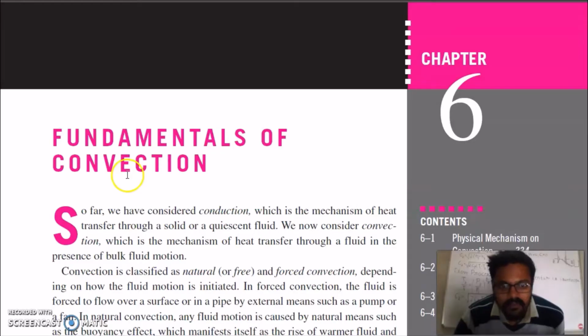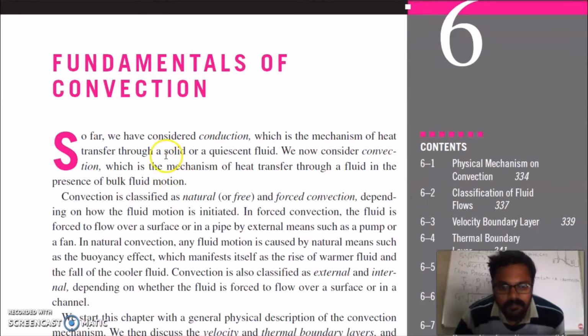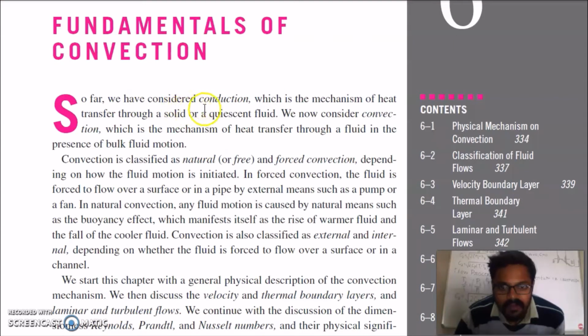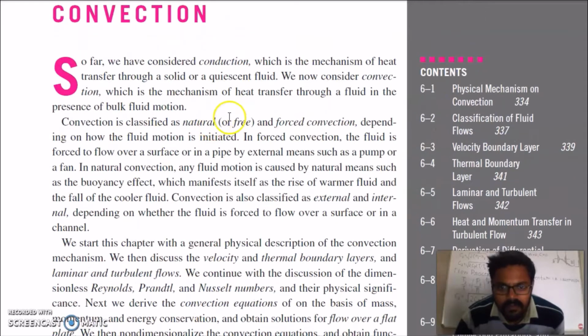Good morning. Today we will start with fundamentals of convection. So far we have considered conduction, which is the mechanism of heat transfer through the solid or fluid. We now consider convection, which is the mechanism of heat transfer through a fluid in presence of bulk fluid motion.